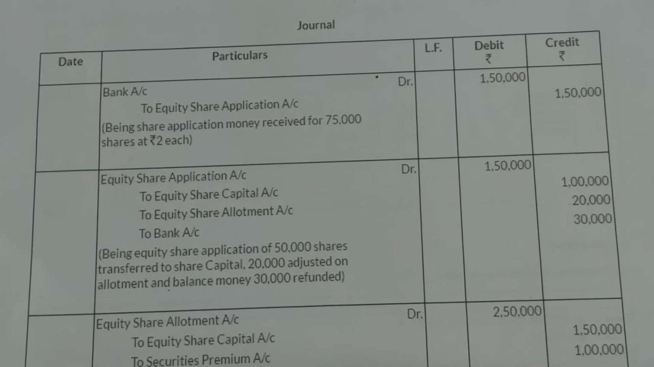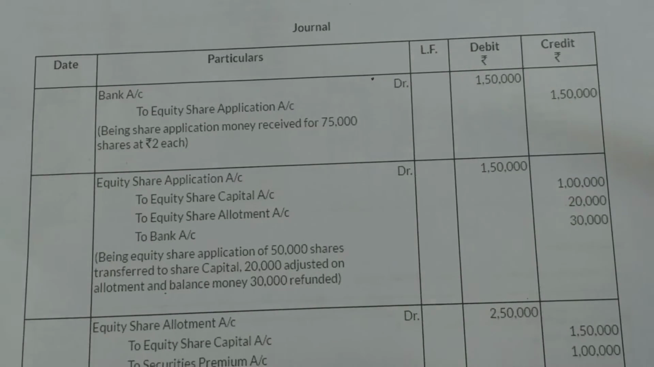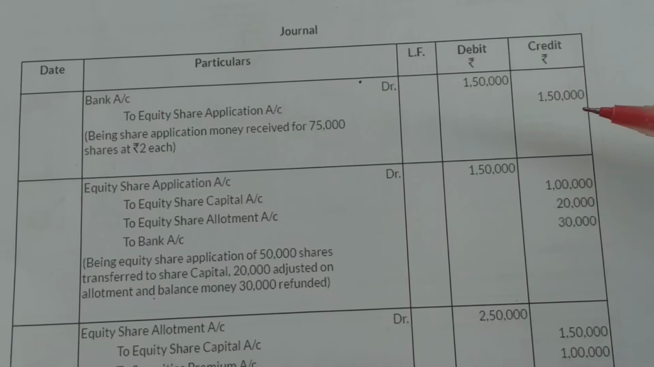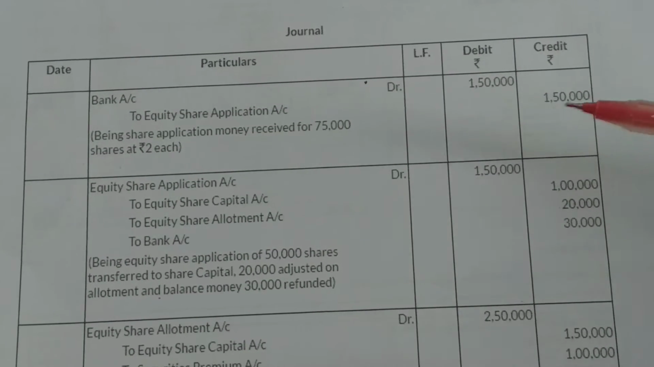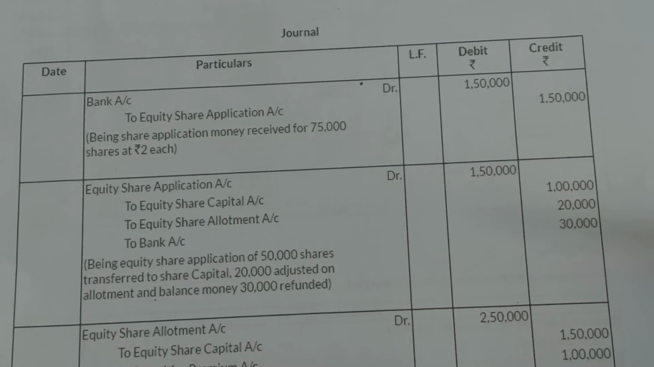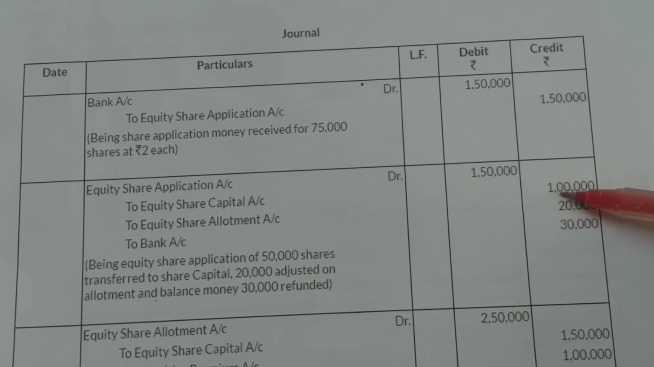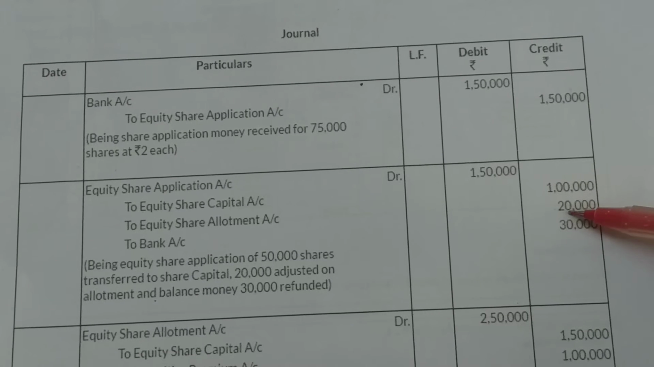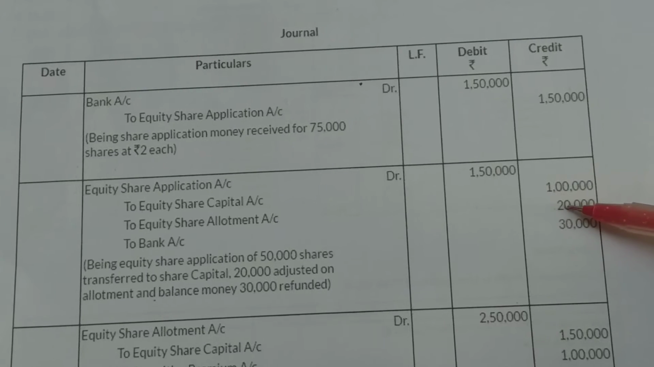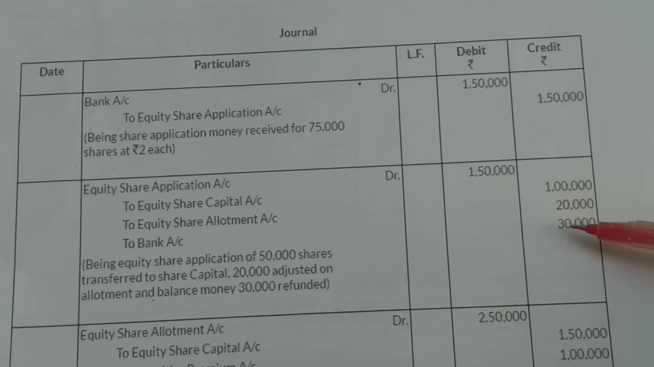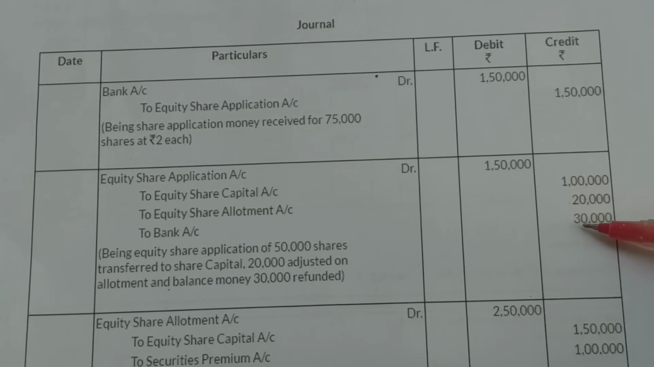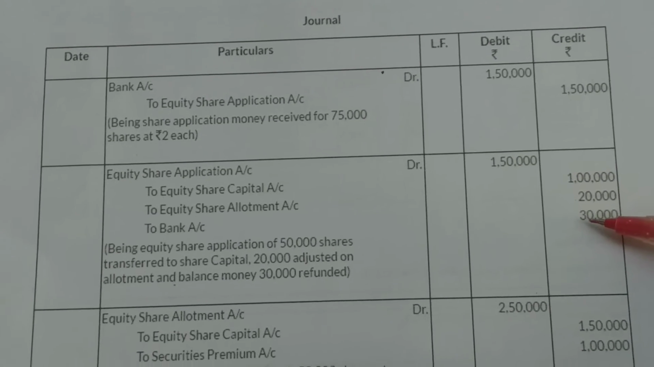And these are the rate per share for application, allotment, first call and final call. The first journal entry would be we need to debit bank account and credit the equity share application, and 75,000 into 2, that would be 1,50,000. Equity share application will be debited, and equity share capital will be credited, that is 50,000 into 2. And these are the shares under the pro rata category which we have excess money, that means 10,000 shares into 2, 20,000, and the applicants who applied for 15,000 shares were rejected, so 30,000 has been refunded to the shareholders.